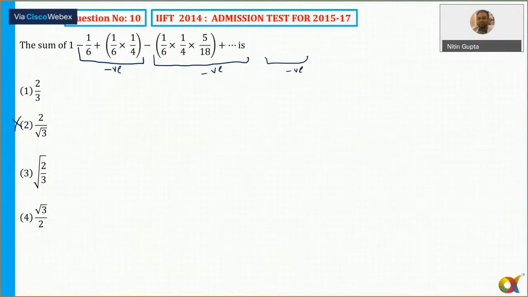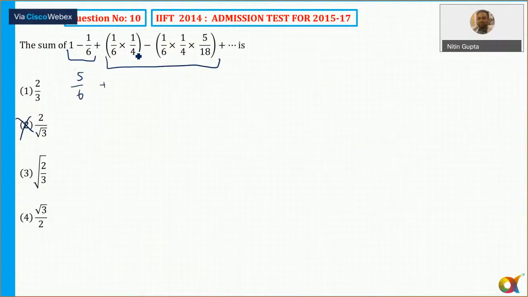Okay, you can easily eliminate that option. Now, the moment you see the square root in 3 of the options, square root of x, तो strike करना चाहिए कि normal series तो नहीं है. ठीक है? So I can eliminate option number 2, क्योंकि आंसर 1 से कम होना चाहिए. Any other options I can eliminate? No, I can't eliminate another option. Now, the next thing which I have observed here, कि एक ऑप्शन तो डिलीट हो गया, 1 से कम होना चाहिए. 1 minus 1/6, that is equal to 5/6 plus sum of these two, it is also positive now.